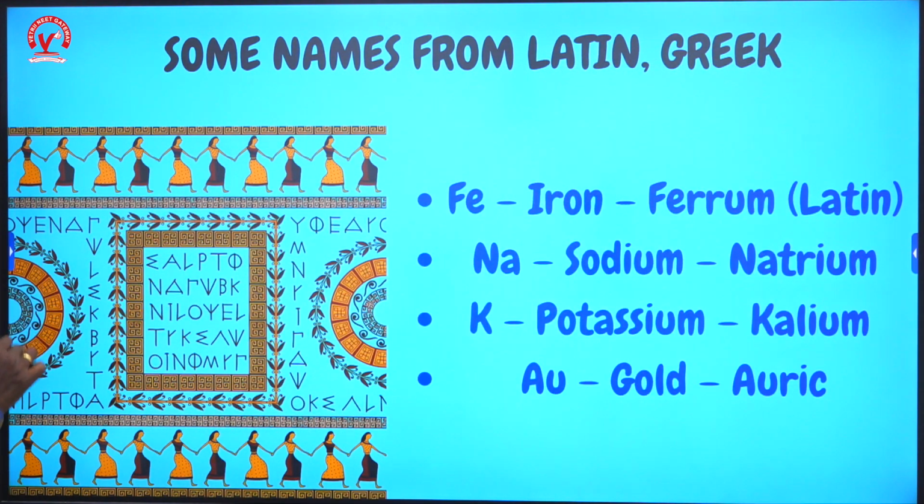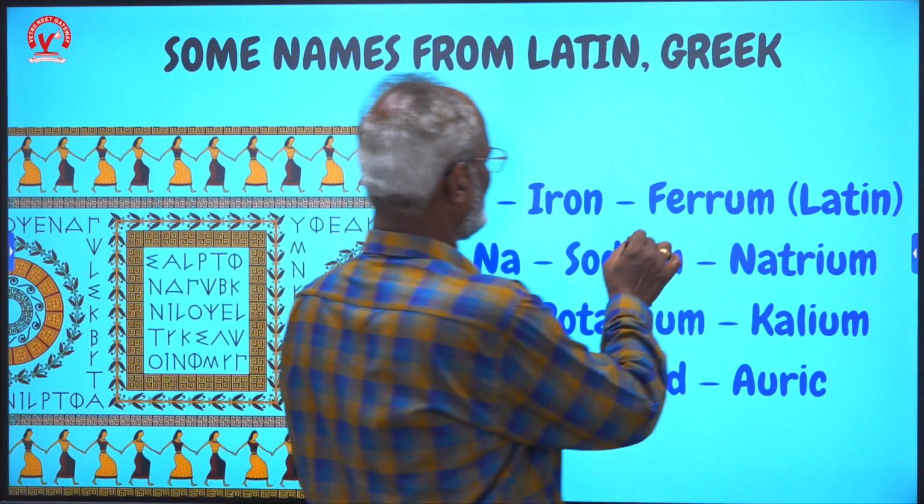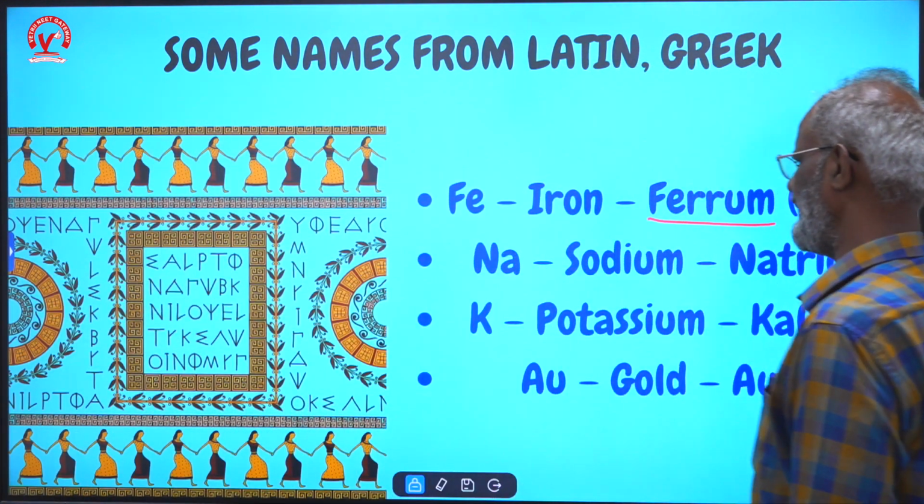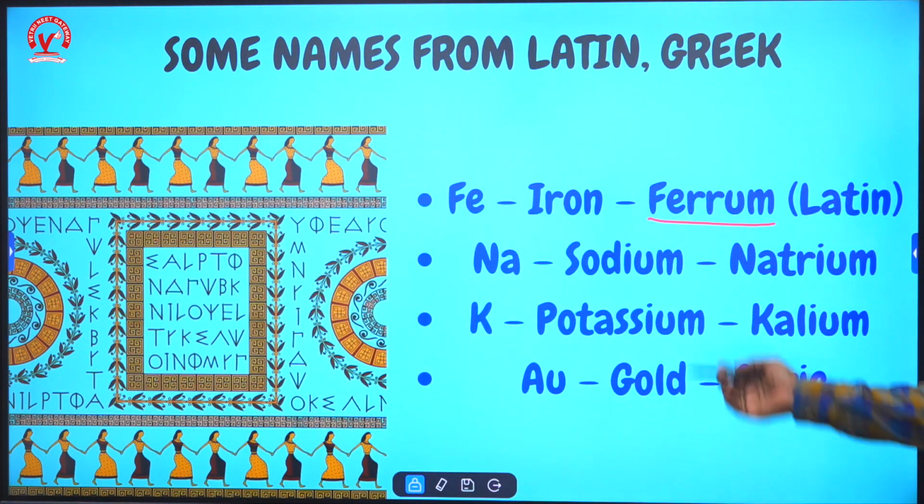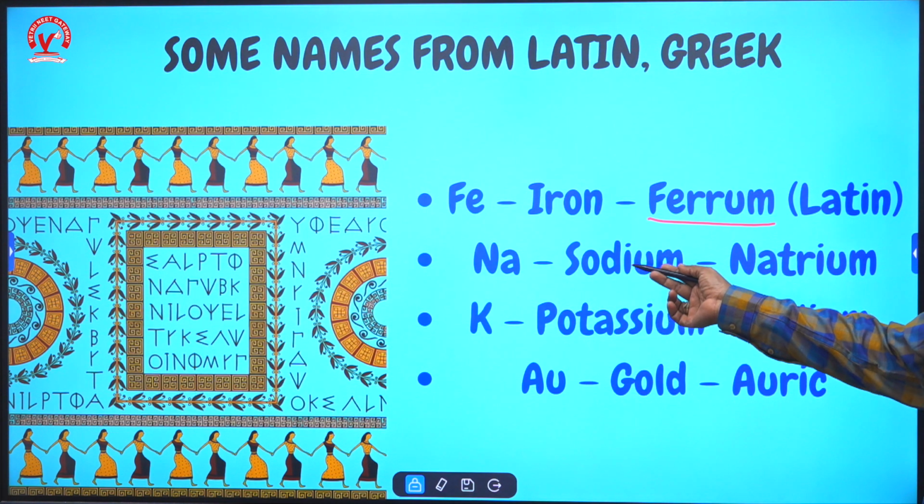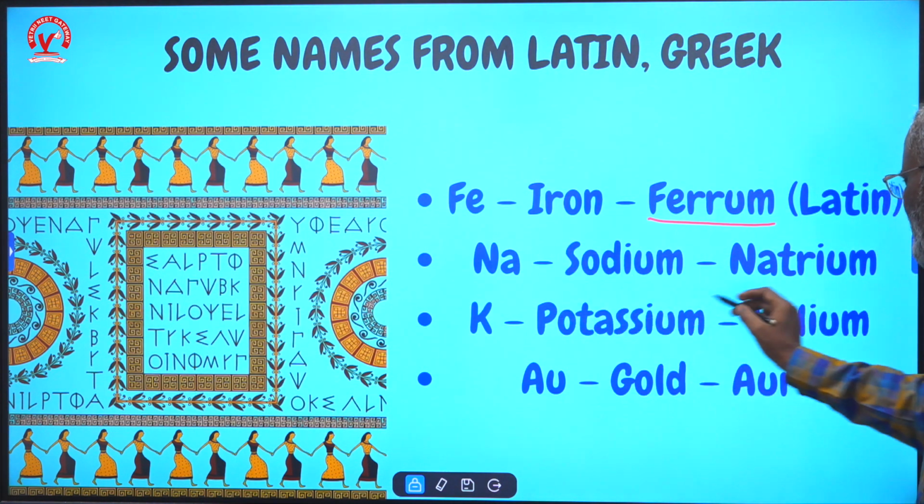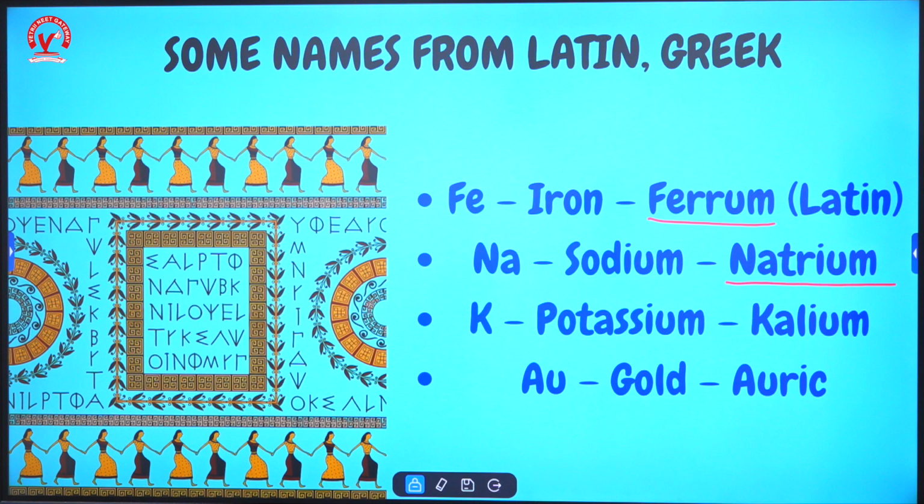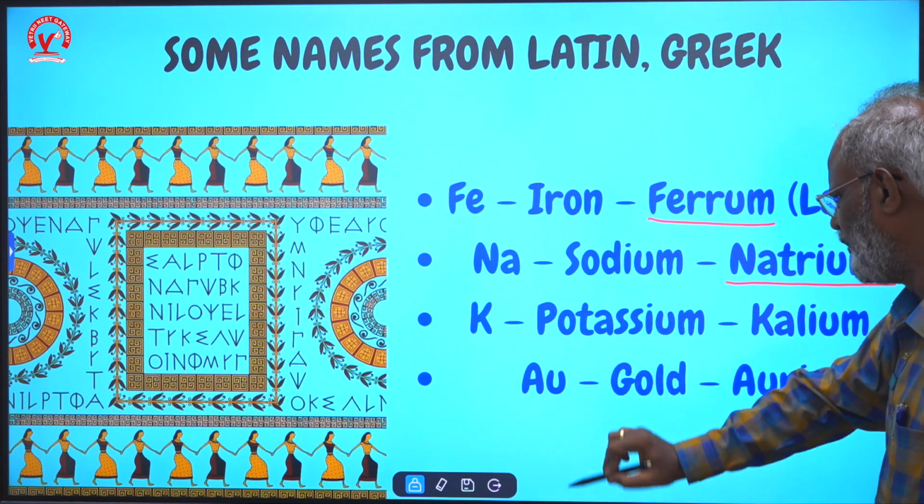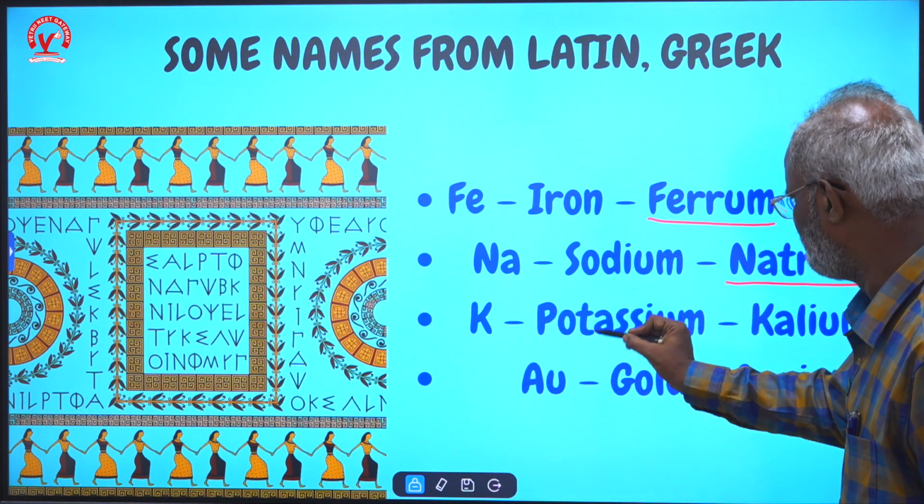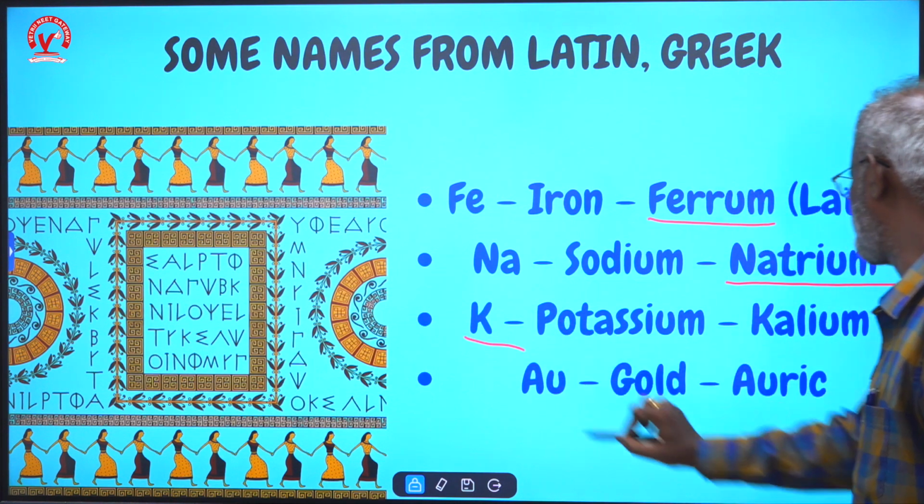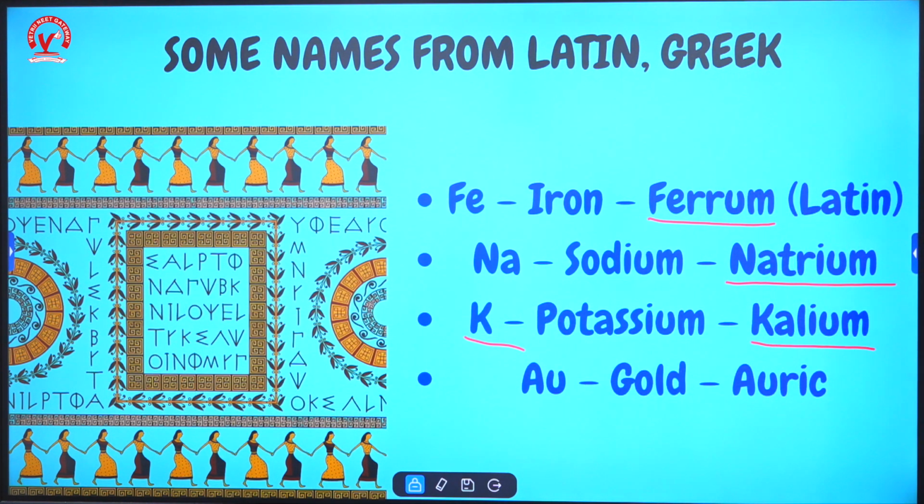Okay, so it is Fe, because in Latin it is called ferrum. And sodium is not SO or SD, it is Na, because in Latin it is natrium. Potassium is not P or PO. Actually PO is polonium, P is phosphorus. For potassium it is K, because it is called kalium in Latin and Greek.